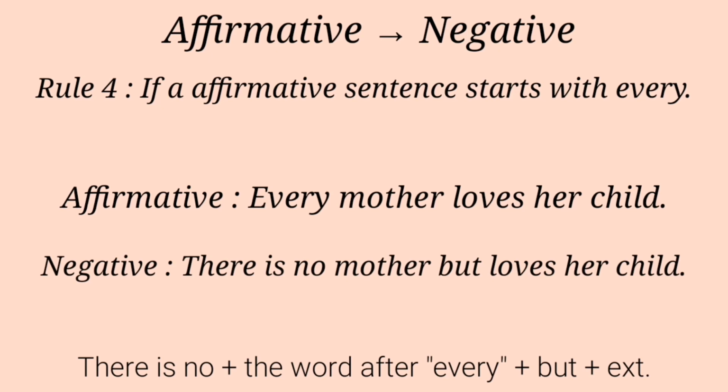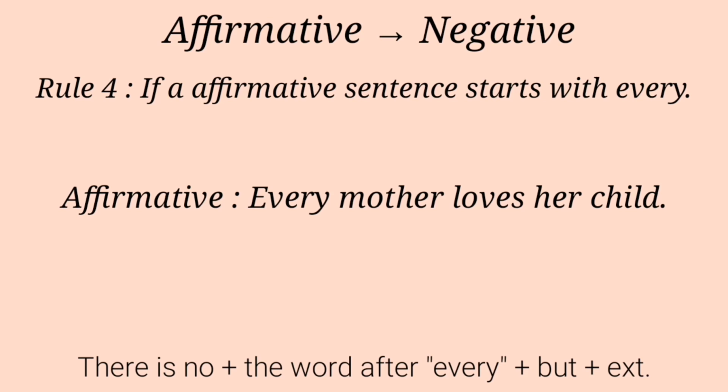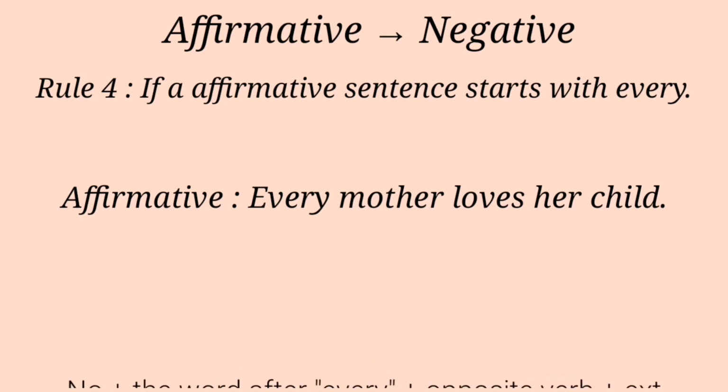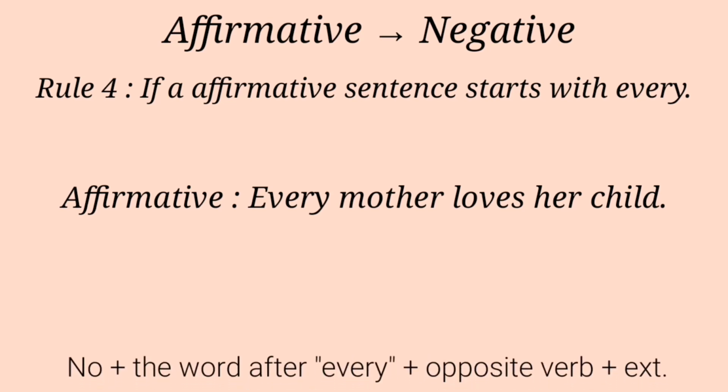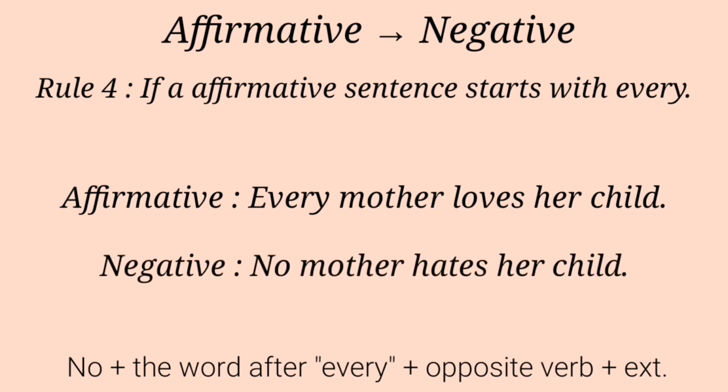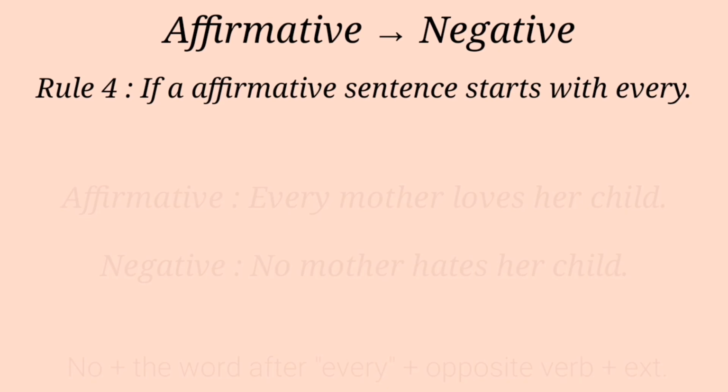Our negative is: there is no mother but loves her child. Or we can change it in another way. Our structure is "no" plus the word after "every" plus the opposite verb plus the rest of the sentence. Look at the example. No mother hates her child.